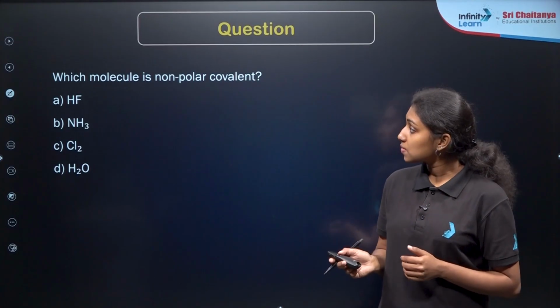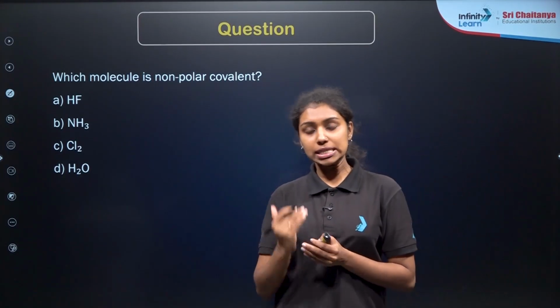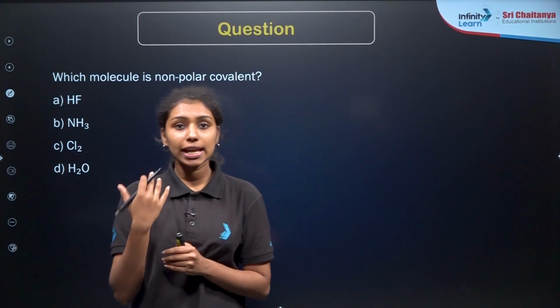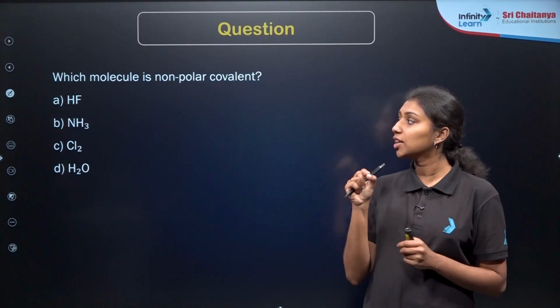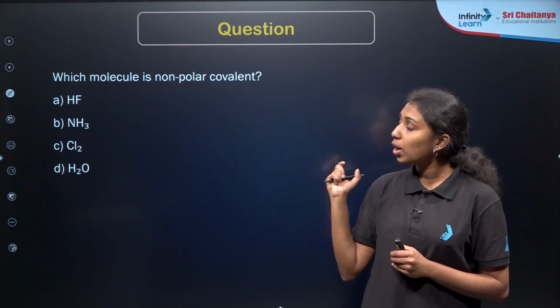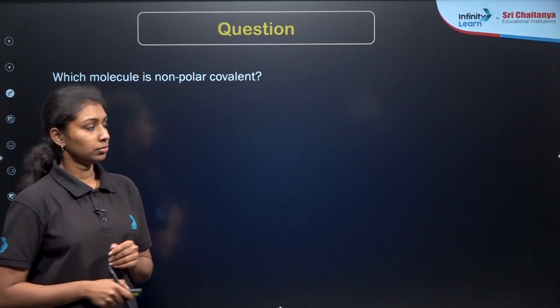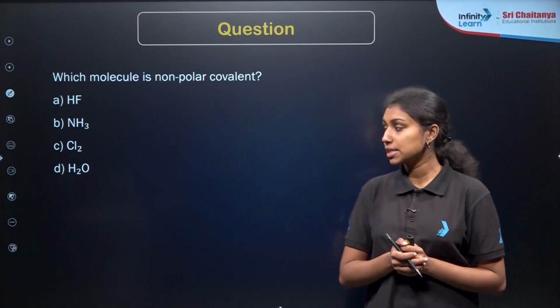Now we are moving to the next question. Which molecule is non-polar covalent? We have already studied covalent bonds. They are formed by the sharing of electrons, right? In the case of covalent bonds, there are 2 types: one is the polar covalent bond and another one is the non-polar covalent bond. So first we need to identify which one forms the non-polar covalent bond here. Yes, option C is the right answer, right?